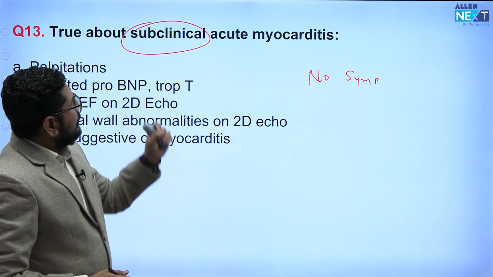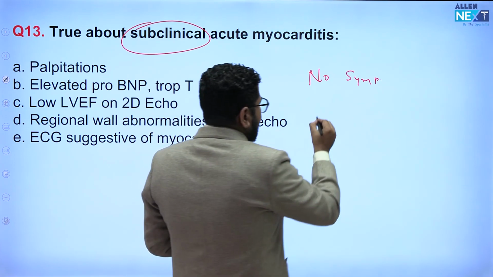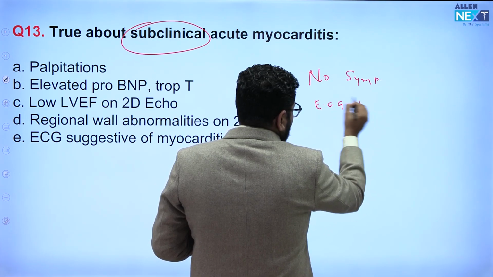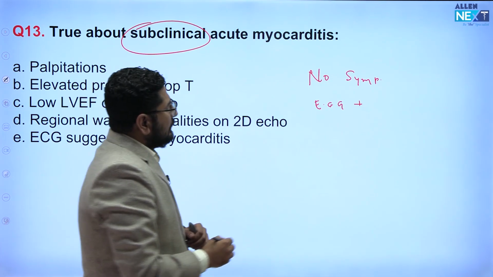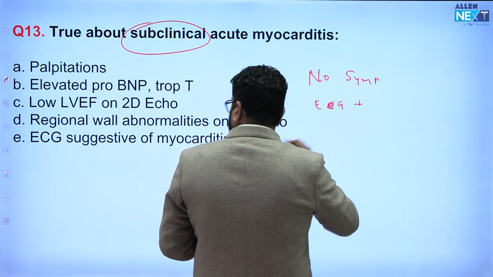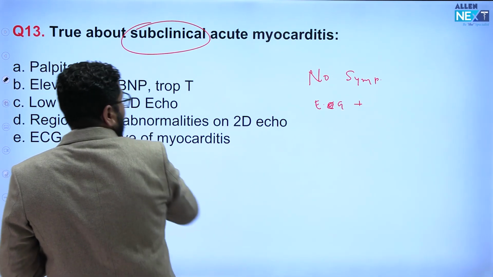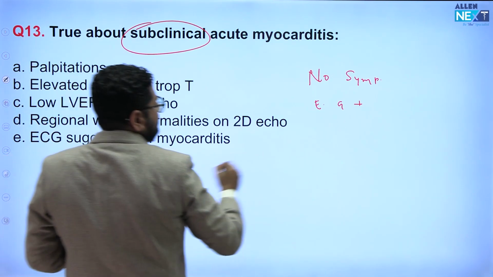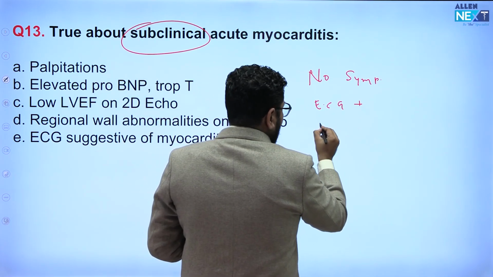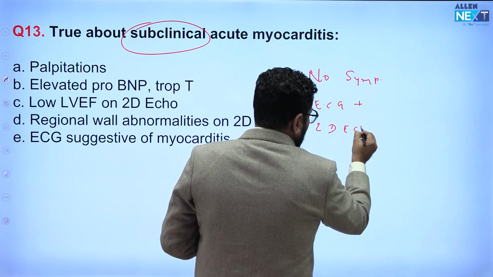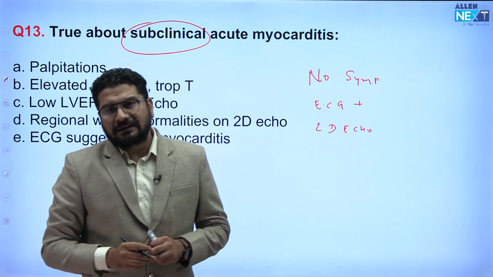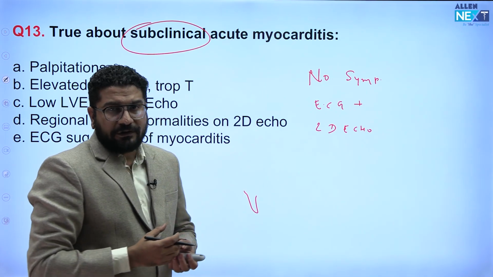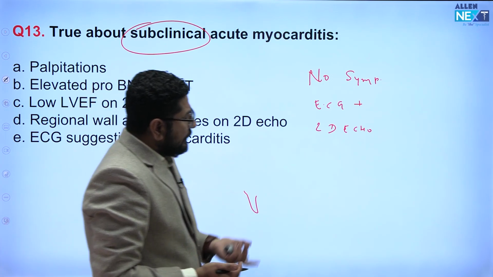But you will see in this type of myocarditis, ECG will have some changes, and these will be non-specific ECG changes. Then in echocardiography you will also see some changes. So just try to understand this. ECG will have some changes. In 2D echo, you will see regional wall abnormalities, right? We call this regional wall abnormalities. So 2D echo will also have some changes.